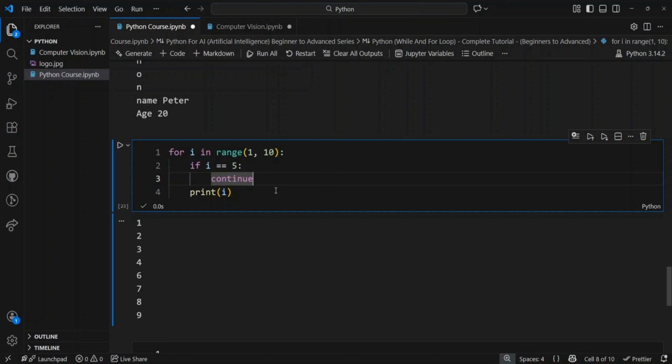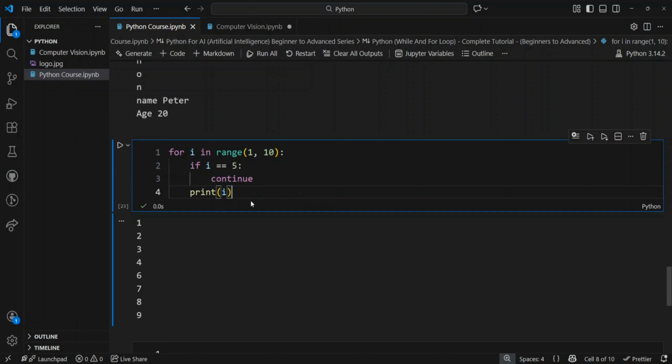So while versus for, when to use which. Use a while loop when you do not know in advance how many times the loop will run, and the loop depends on a condition. And use a for loop when you are looping over a sequence and you know the number of iterations.